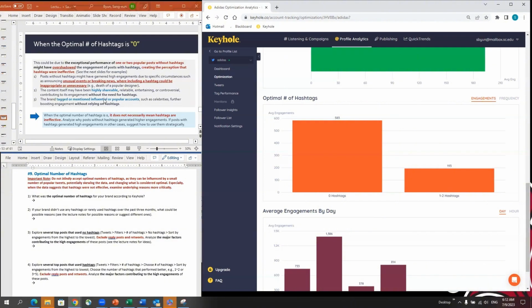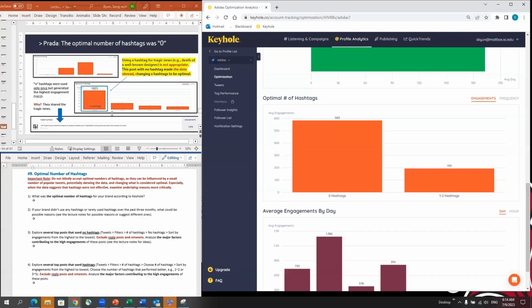There are so many reasons why data suggests no hashtag is working better. This is partly because of data distribution. When there are strong outliers, that outperforming post may skew the data and change the optimal number for your brand. Also, when brands share breaking news, especially tragedy, someone passed away, bad news, an accident, in that case, you don't want to use a hashtag. Not every post requires a hashtag. Know the context and then decide when to use a hashtag. You always have to look at the data more critically.